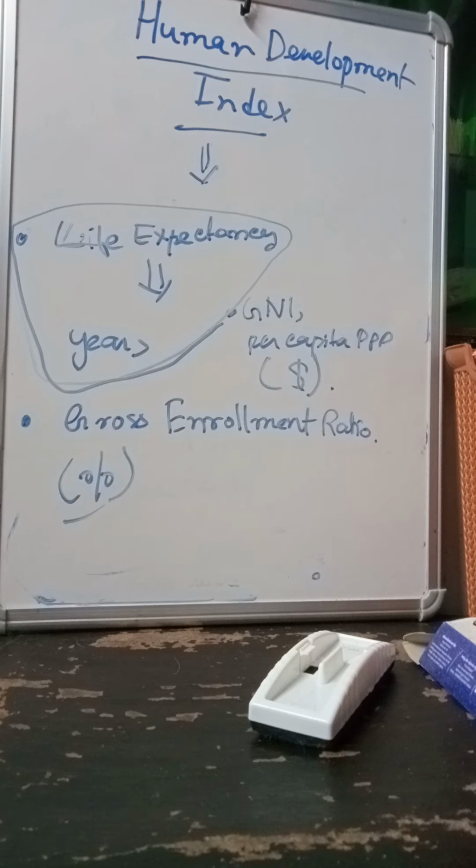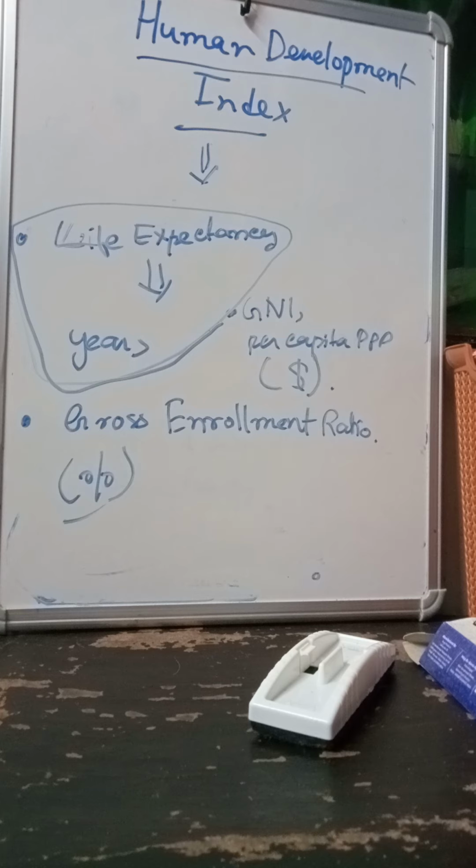Now the second one is educational attainment, right? That is to acquire knowledge. So that is how many mean years of schooling or expected years of schooling. But when we measure that, we say how many enrollments have been done, right?